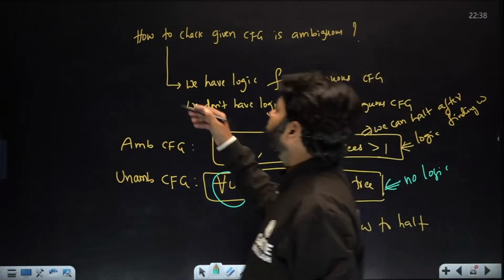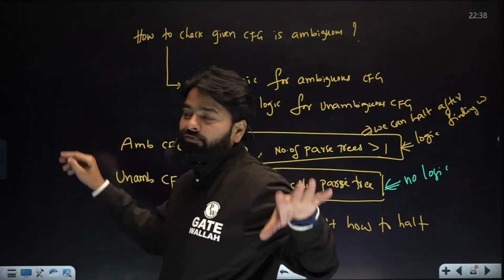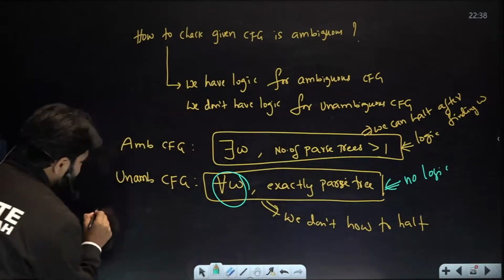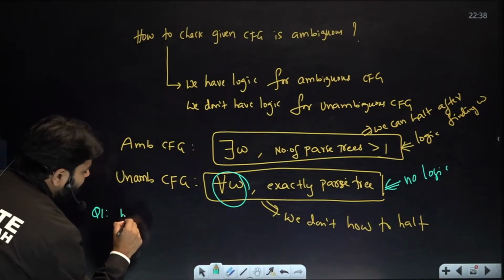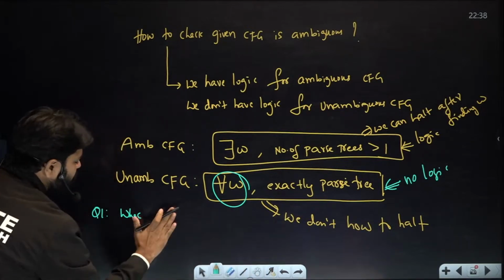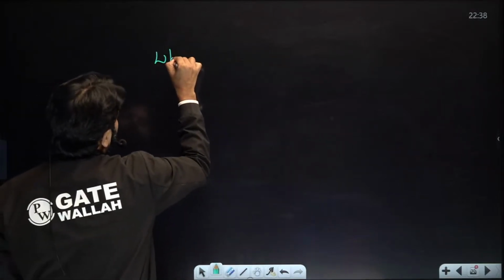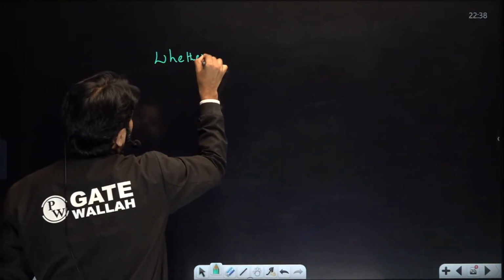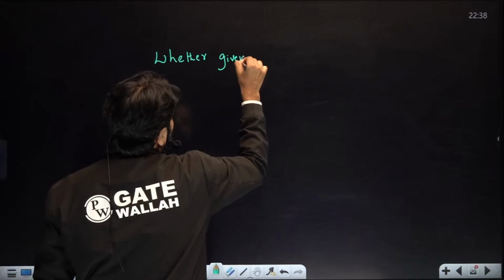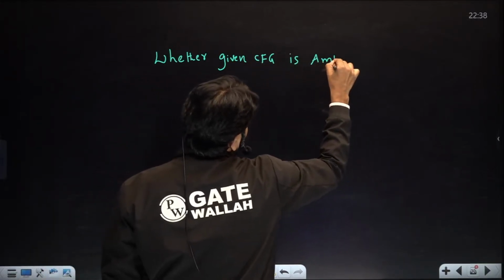That's why for this problem, ambiguity checking, two kinds of questions come. Question 1: whether a given CFG is ambiguous.